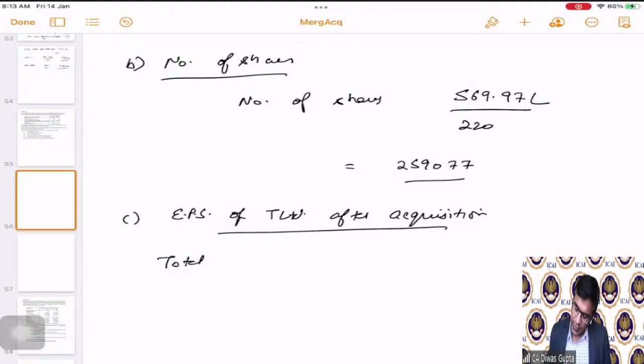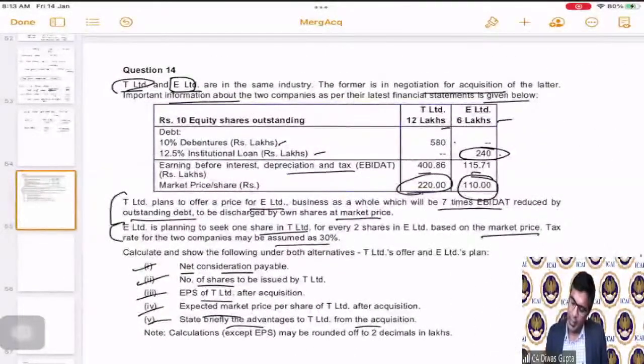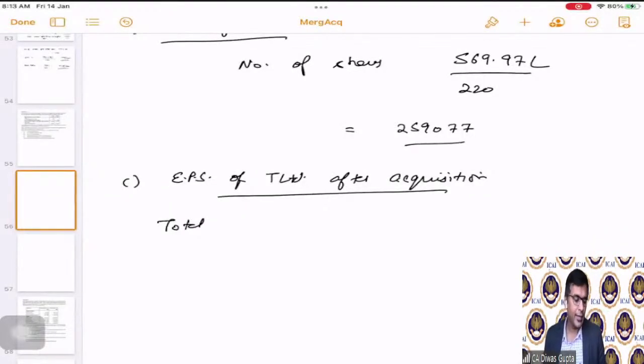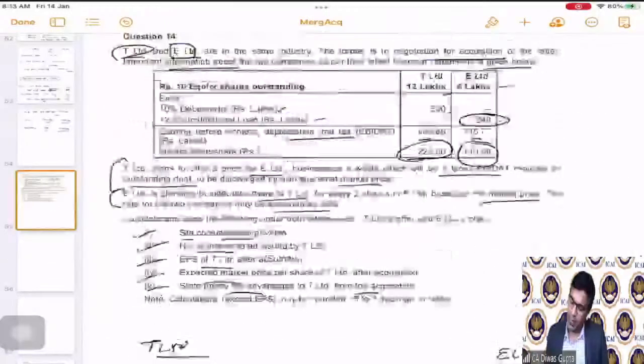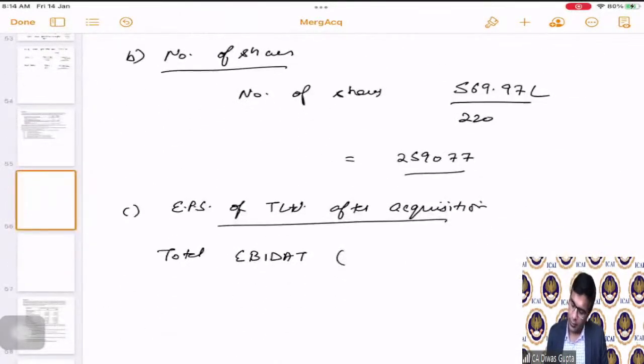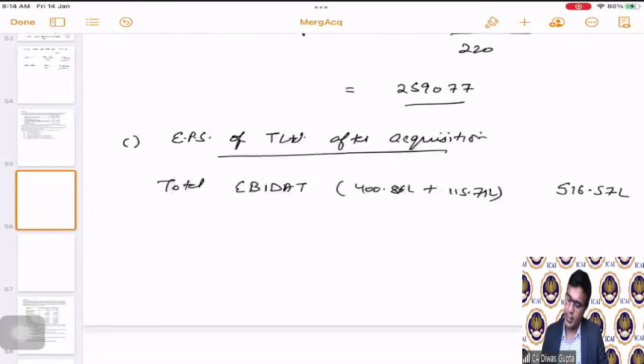So we are given in the question the total EBITDA, earnings before interest, depreciation, and taxes, which is actually 400 plus 115. Correct? So this comes as 516.57 lakhs.